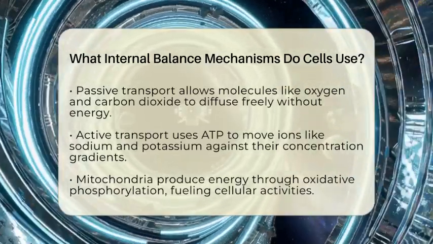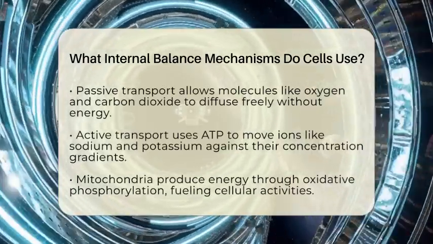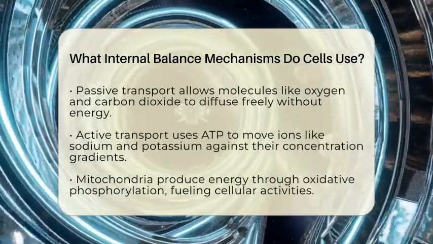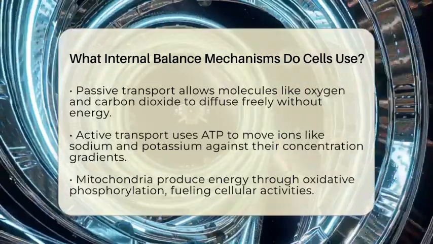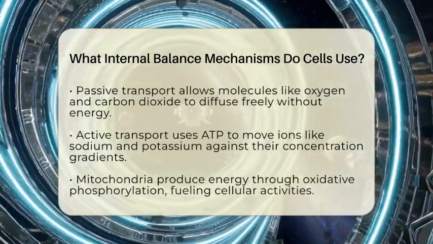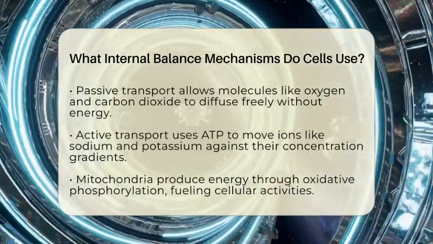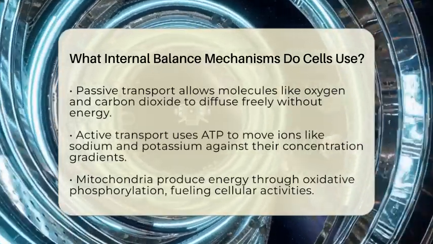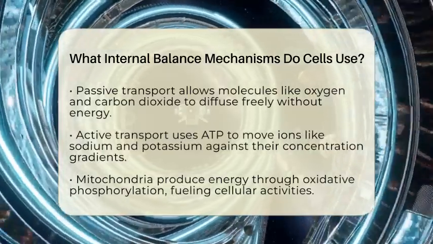Cells also produce energy through processes like oxidative phosphorylation in mitochondria, which are tiny power plants inside the cell. This energy fuels many other processes, including active transport and maintaining internal balance. The cell carefully regulates its metabolism to match energy production with demand, making sure it doesn't run out or waste energy. Another key system is autophagy, where the cell cleans up damaged parts and recycles them.